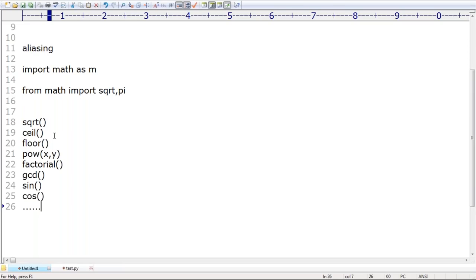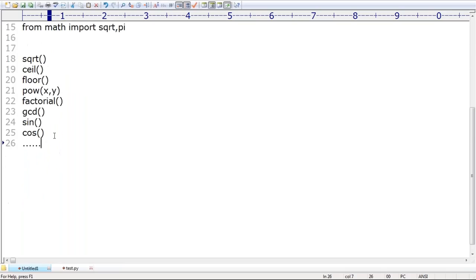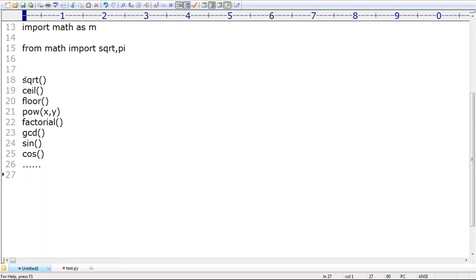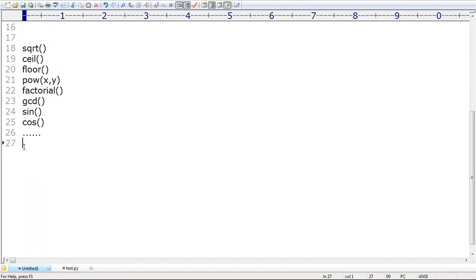So if you want to perform mathematical operations, it is highly recommended to use the math module happily. Like the math module in Python, for anything a module is available. That's why we are not required to worry much about these things. The biggest advantage of Python is that batteries are available inside. These are various important functions present inside the math module.